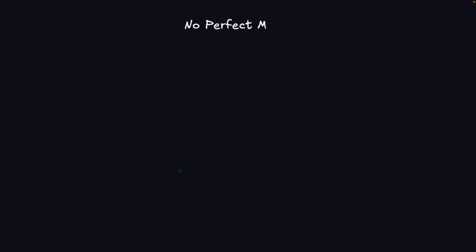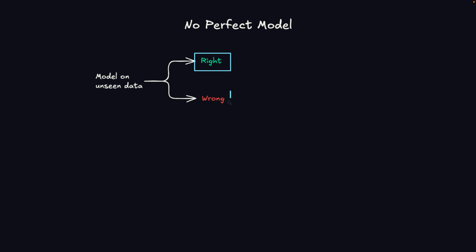Now, after training, there is no such thing as a perfect model. The model will never be 100% correct, because models are probabilistic, and we will never be able to create a 100% perfect model. So when we use a model on unseen data, one of two things will happen: we might have a correctly predicted result, or an incorrectly predicted result.